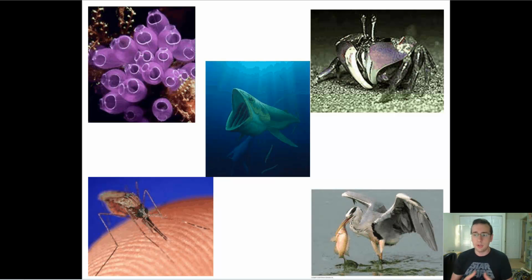Another kind is called deposit feeders, and those are things like crabs and other crustaceans that live on the bottom of the ocean and eat off the bottom, whatever's in the soil, in the rock. It's very common, deposit feeders. Earthworms could possibly be another example. Another one is called fluid feeders, and you see the mosquito there on the bottom left as an example. It will eat a liquid, and that's where it gets its sustenance. Other animals eat things like honey, or the nectar of flowers. Those are good examples of fluid eaters.